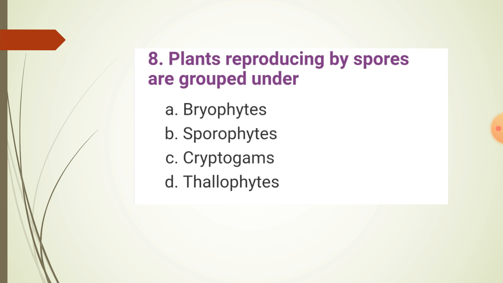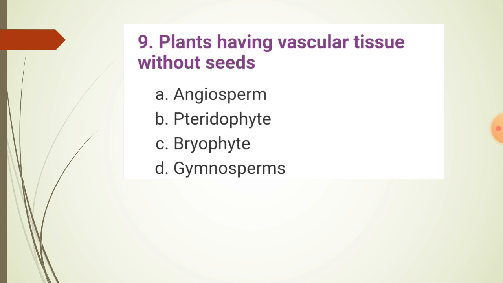Plants reproducing by spores are grouped under option A Bryophytes, option B Sporophytes, option C Cryptogams, option D Thallophytes. Answer is C Cryptogams. Plants having vascular tissue without seeds. Option A Angiosperm, option B Pteridophyte, option C Bryophyte, option D Gymnosperms.